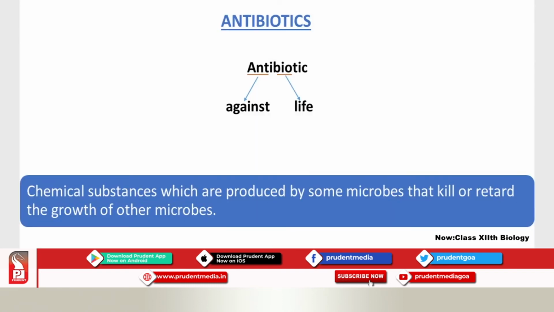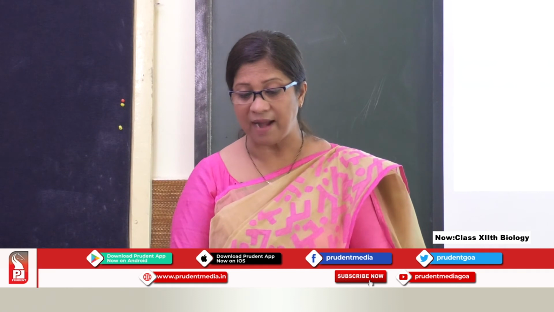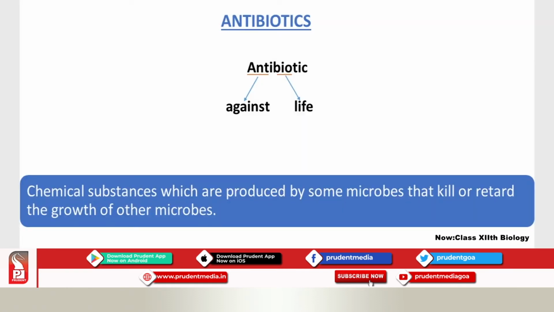Now next is the antibiotics. The meaning of antibiotic: anti is against and biotic is life. Now this is there in your textbook. Here I want you to underline: chemical substances which are produced by some microbes that kill or retard the growth of other microbes. This definition you should know.